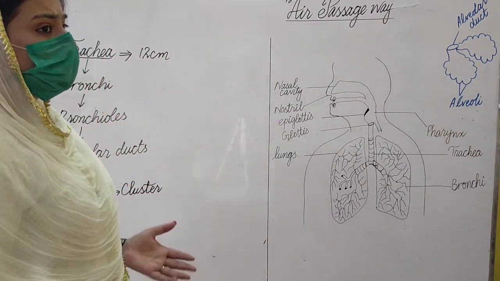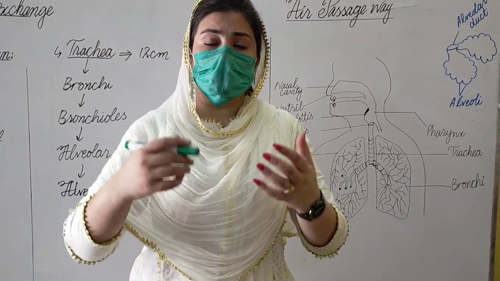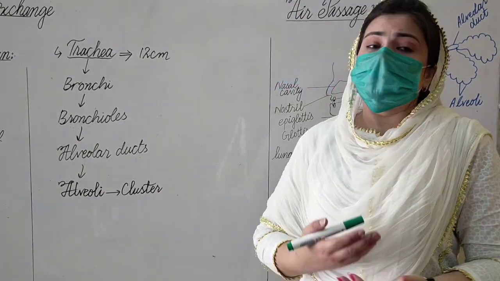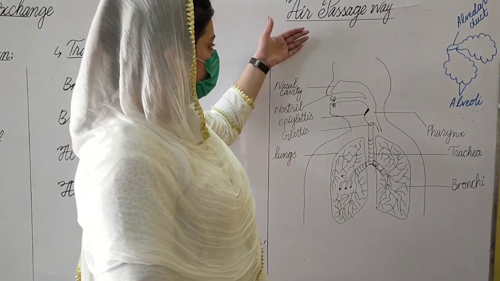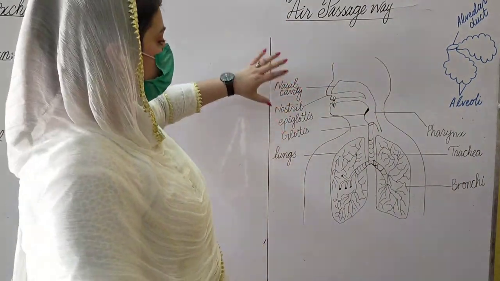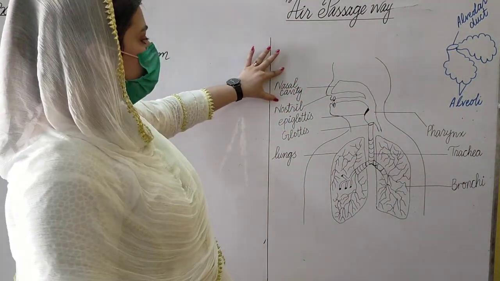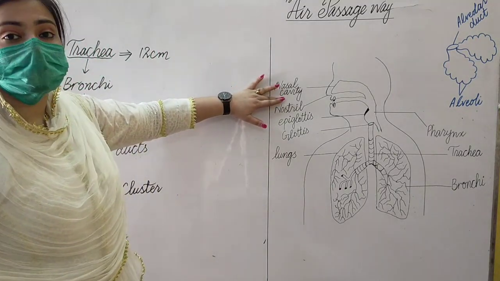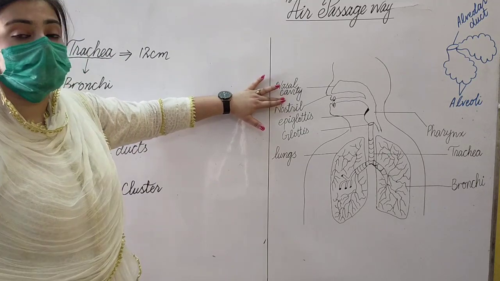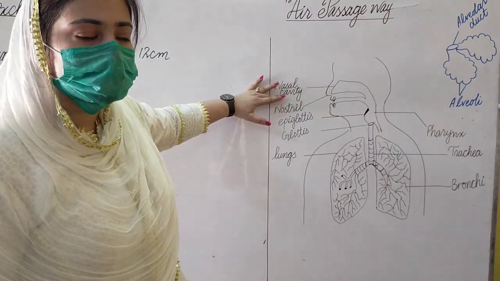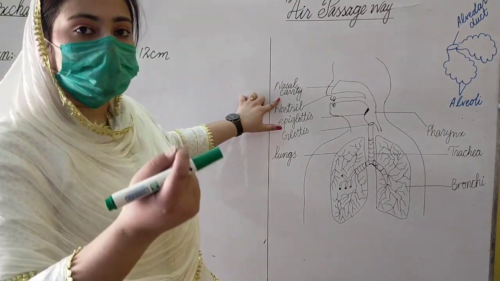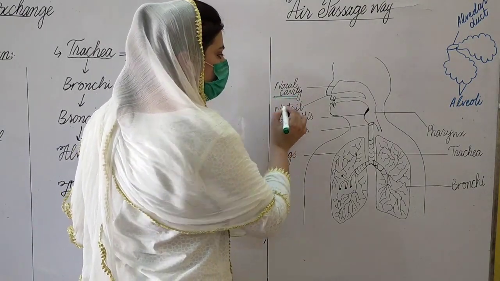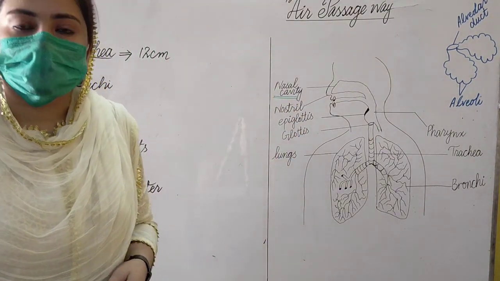As I have explained the whole procedure of the air passageway, let me take the help of a diagram. At the very first part of the air passageway is the nasal cavity. Let me tell you its function. The air first goes into the nasal cavity, and there is hair and mucus.